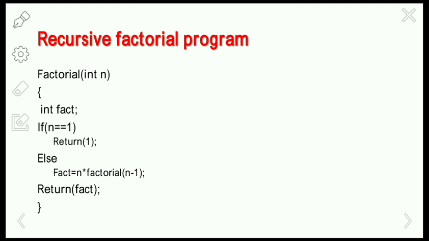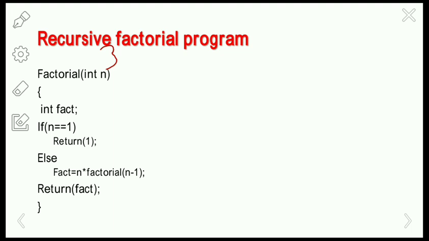Okay, so here, given a function factorial: if n equals 1, return 1, or else return this expression. So apply this expression and then return the fact to the main function. Suppose I'm taking the factorial value n as 3, so I'm passing the n value as 3 here.